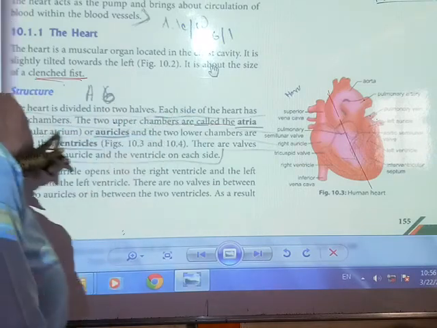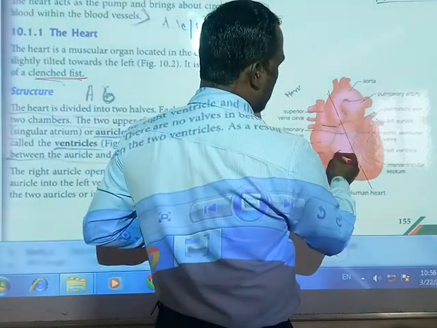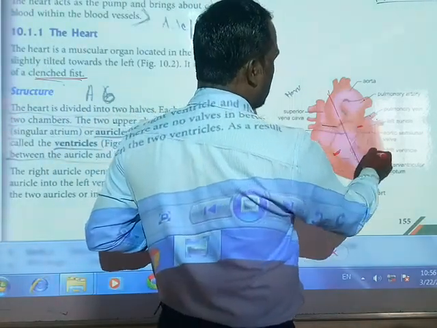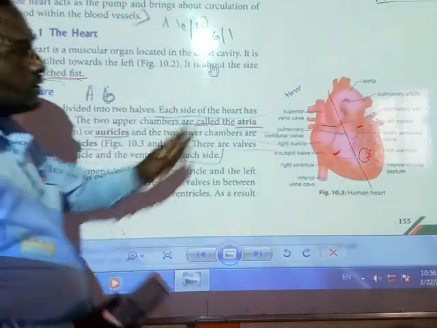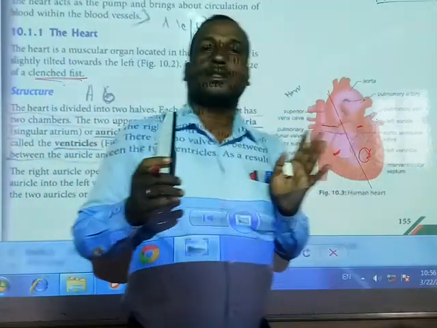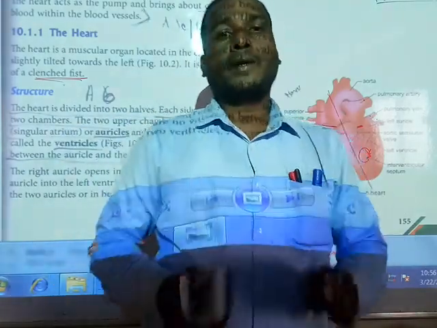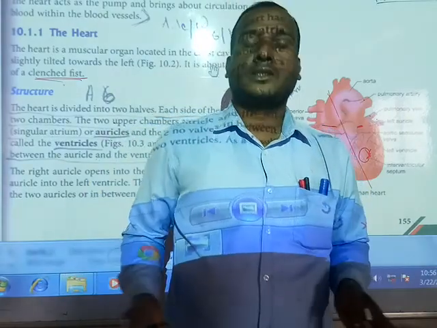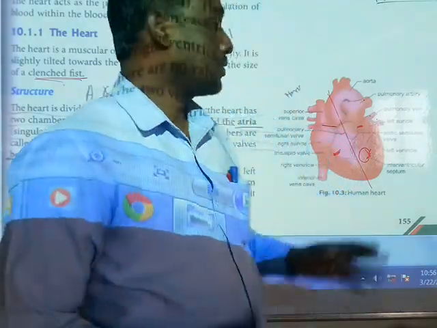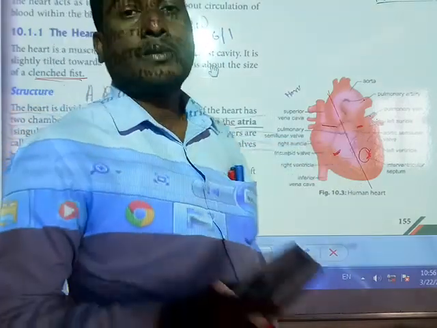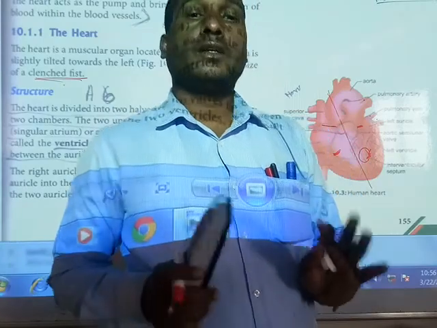Each side of the heart has two chambers, an upper chamber and a lower chamber. Did you understand, friends? That means the heart is divided into two equal parts, and each part contains two chambers. How many chambers are there in total in the heart? There are 4 chambers in a heart.